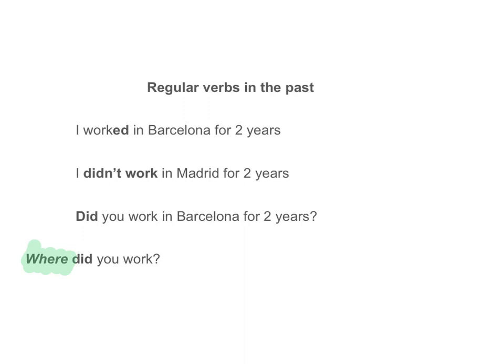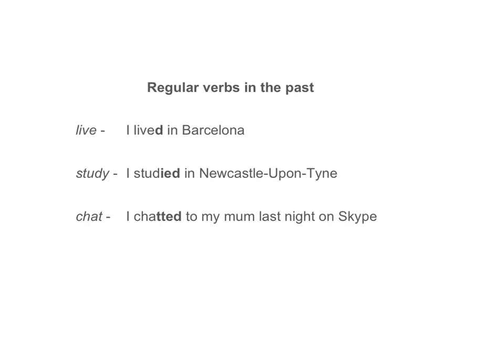And if we use a question word, it goes at the beginning of the question. Where did you work? In Barcelona. There are some exceptions. Verbs which already end in an E, we add a D in the affirmative. And verbs which end in consonant and Y, we change the Y to an I and add ED. If a verb ends in consonant, vowel, consonant, we usually double the consonant and add ED.